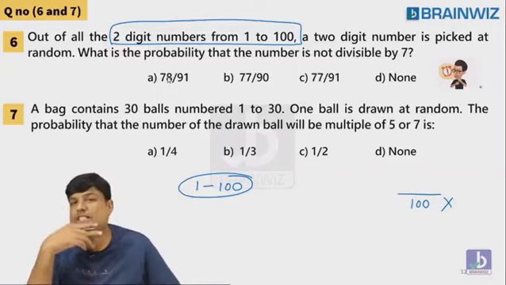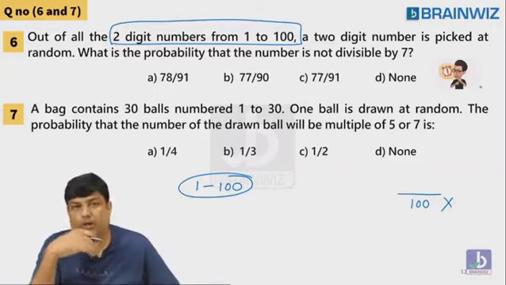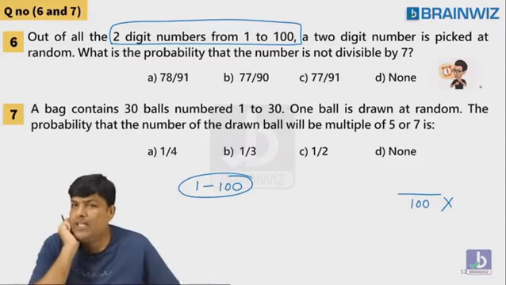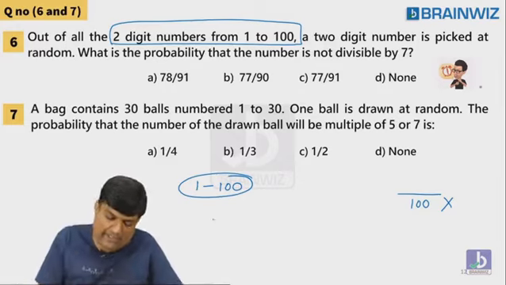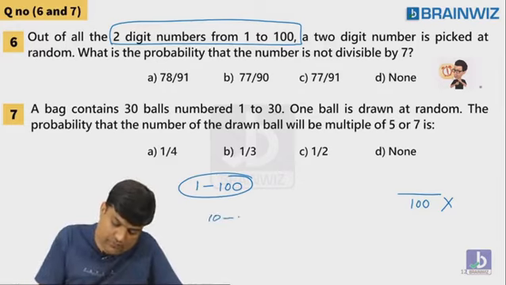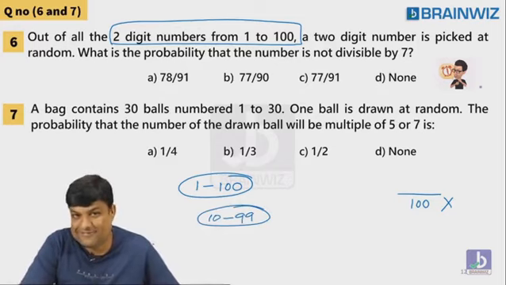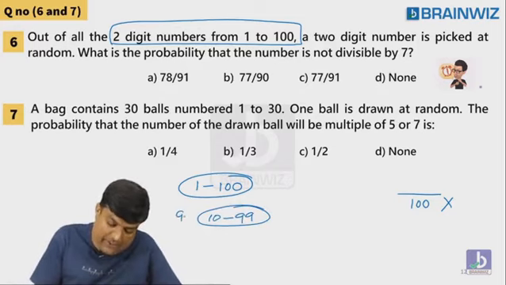I'm picking the 2-digit numbers from 1 to 100. I'm not taking from 1 to 100. I'm picking only those 2-digit numbers. So do you have any idea who are the 2-digit numbers from 1 to 100? That's simple. 10 to 99. Many people have removed the first 9 numbers and they wrote here 91 and they got the